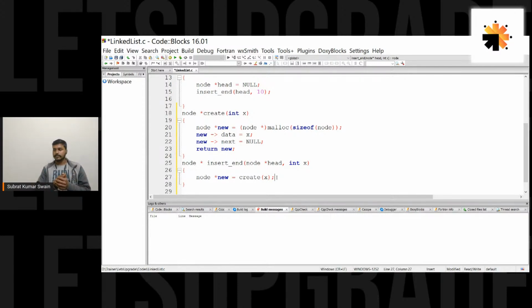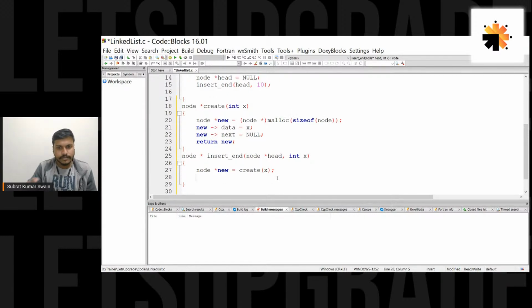Anyway, you have to insert a node, so you have to create that node anyway. Even if the linked list is empty, you have to add the very first node. If the linked list already contains some nodes, you have to add it at the end of the linked list, right? So I've already created the new node with this data x.